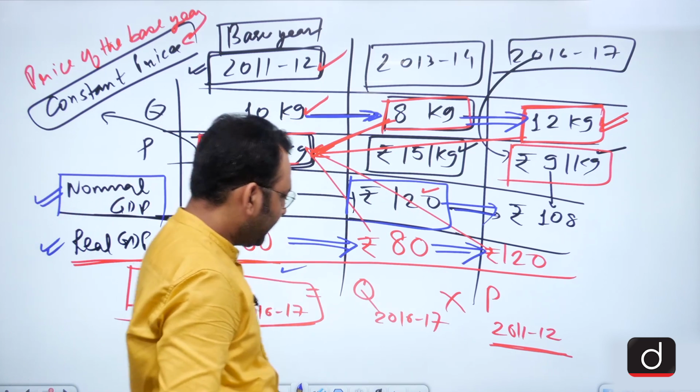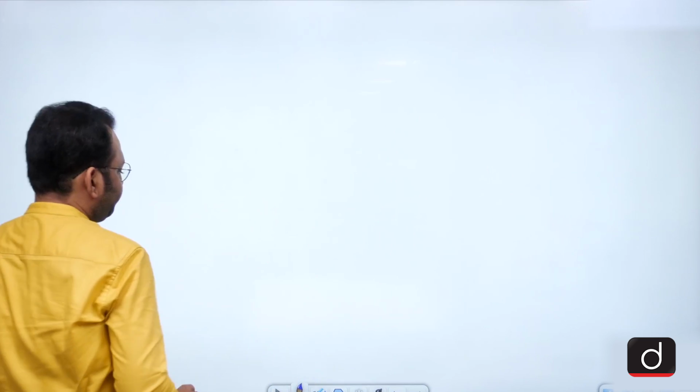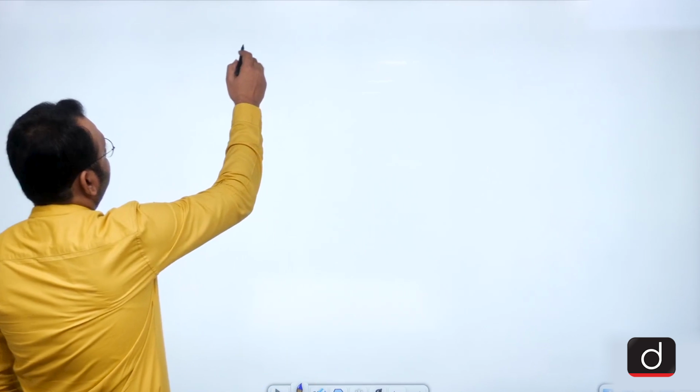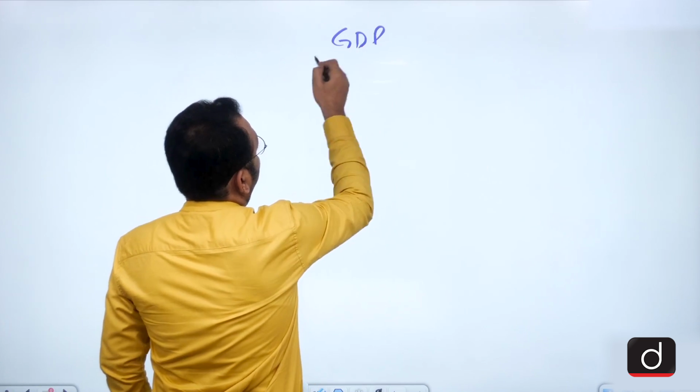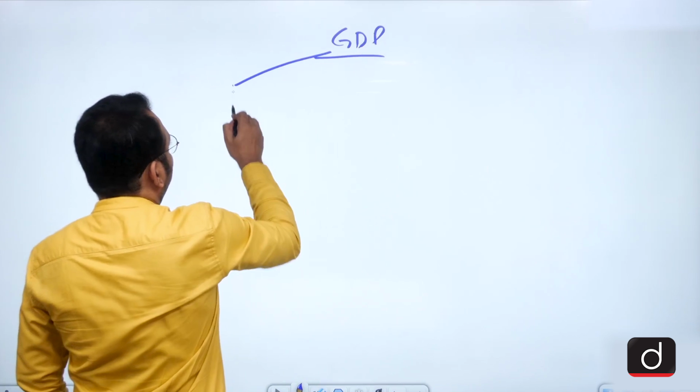So friends, if I summarize, I find that the GDP can be calculated at 2 levels.